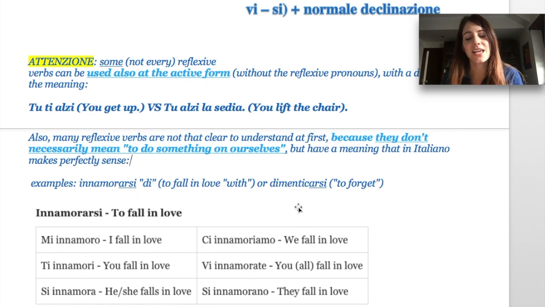Verbs such as innamorarsi di or dimenticarsi, by the way they mean respectively to fall in love and to forget, have a perfect active meaning in Italiano, and if I say io mi innamoro, it's not like saying io mi lavo, because io mi lavo, I wash myself, and io mi innamoro, it's not I am in love with myself, but simply I am in love.